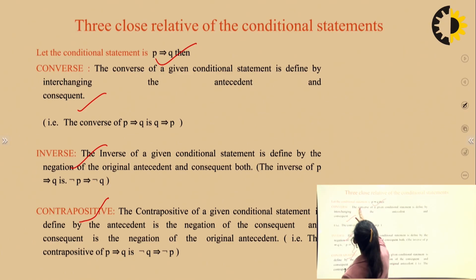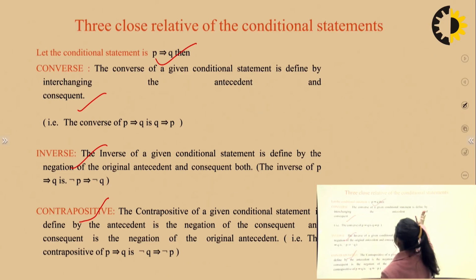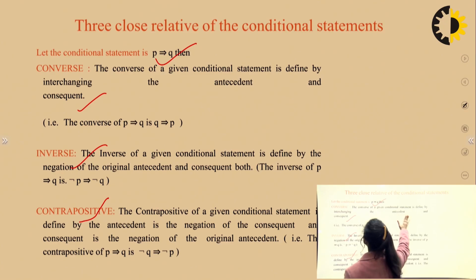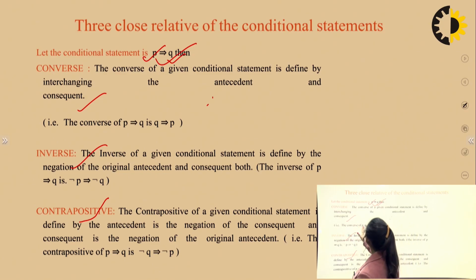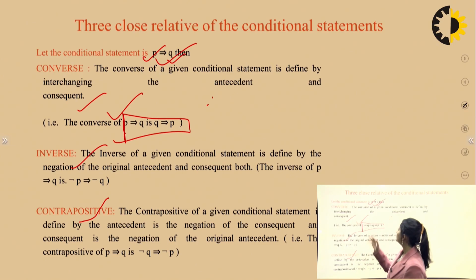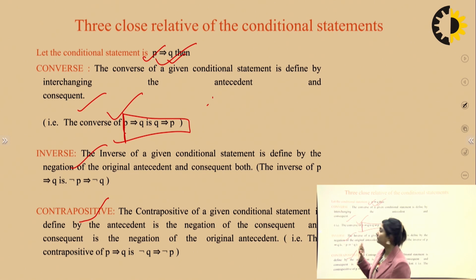The converse of a given conditional statement is defined by interchanging the antecedent and the consequent. This is called the antecedent, and the other is the consequent. That is, the converse of P implies Q is Q implies P. In layman's language, you just swap them: instead of P we have Q, and instead of Q we have P. That is the simple meaning of converse.